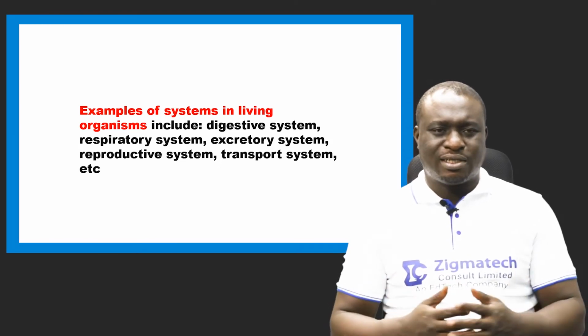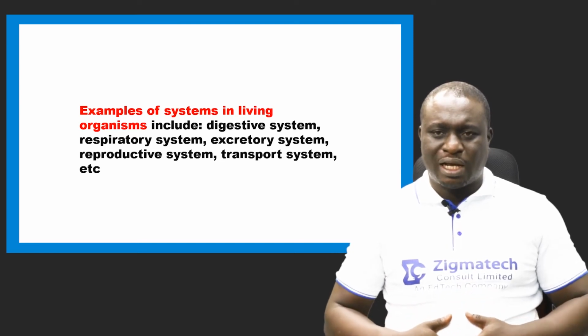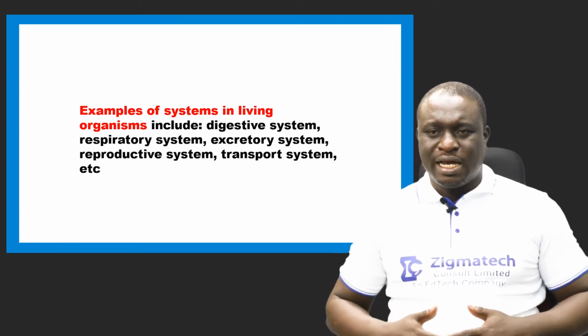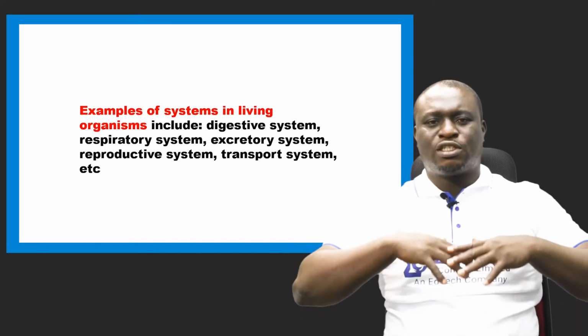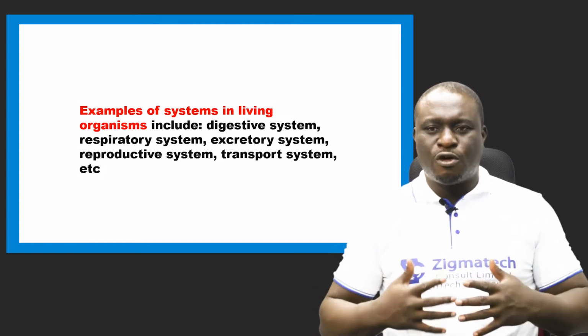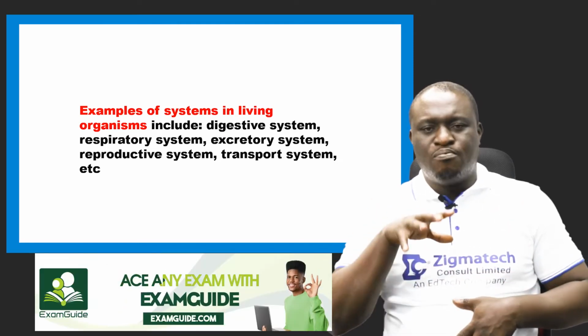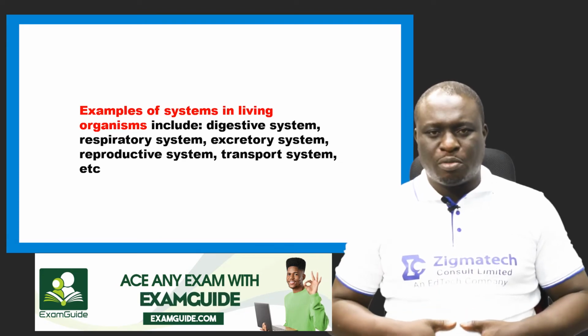We have the digestive system, which is found in animals. The digestive system is a system. It consists of several organs. We're going to be looking at that much later. These organs carry out the function of digesting or breaking down food substances in the body into simple absorbable forms.